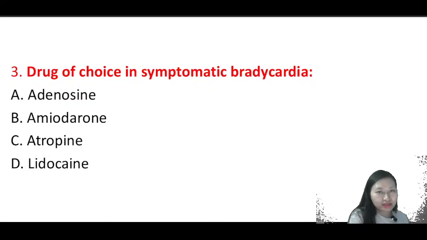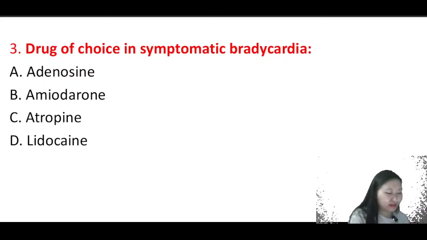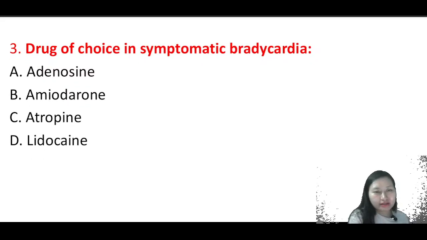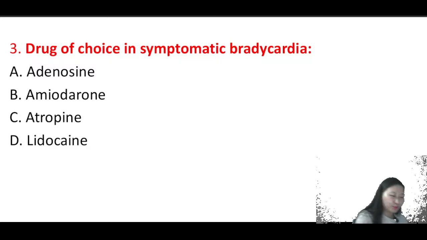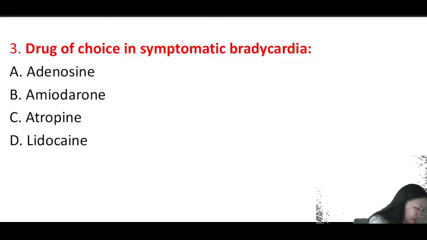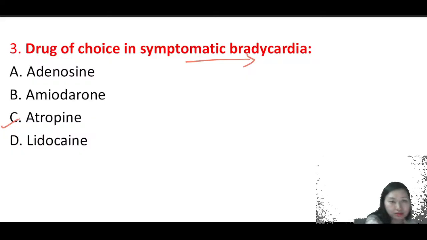Okay. Number 3, we have drug of choice in symptomatic bradycardia. What is the drug of choice in symptomatic bradycardia? So what will be the answer? Bradycardia is heart rate below 60. So in symptomatic bradycardia, we will be giving the drug atropine. Okay. Atropine will be the drug which is given.